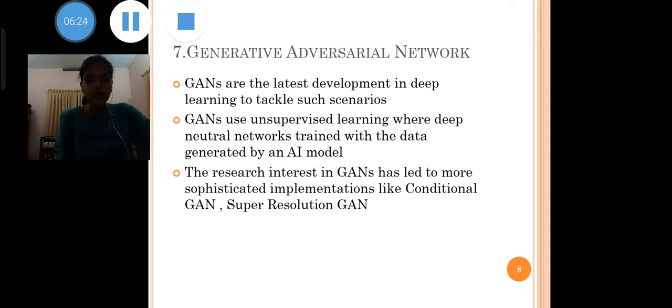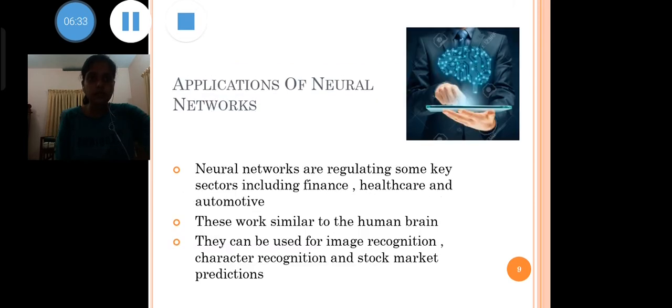So that's all about the classifications of neural network. Now let's move on to the applications of neural network. Neural networks are regulating some key sectors including finance, healthcare and automotive. They can be used for image recognition, character recognition and stock market prediction. As these artificial neurons function in a way similar to the brain, let's understand the diverse applications of neural network.